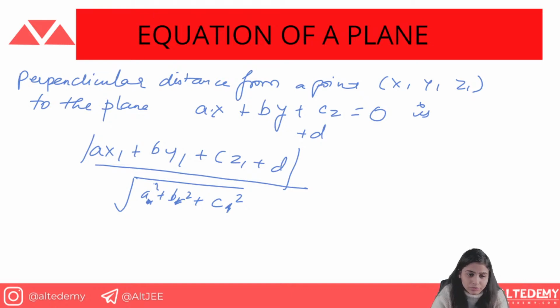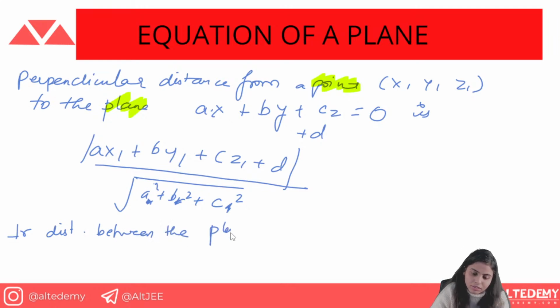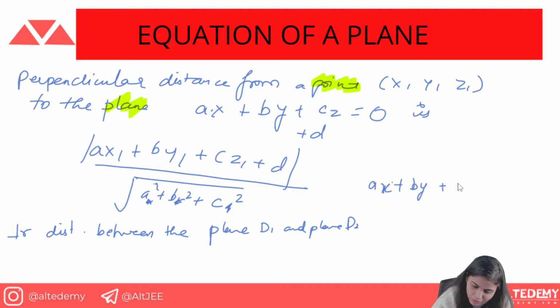Okay, now how will you find the perpendicular distance between planes? It was the distance between a point and a plane. Now you will find the perpendicular distance between plane d1 and plane d2. We have been given two planes, and you have to find the distance between those two planes. You have been given the plane as a x plus b y plus c z equals d1, and a x plus b y plus c z equals d2.